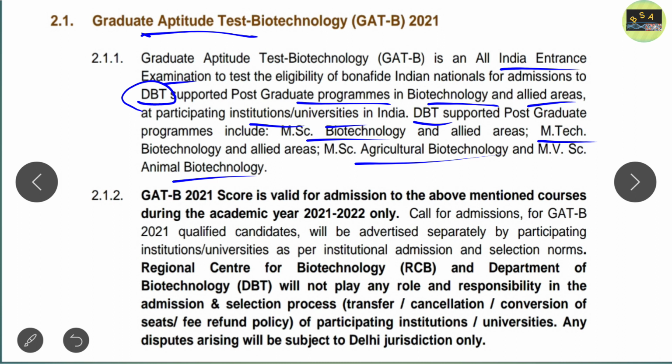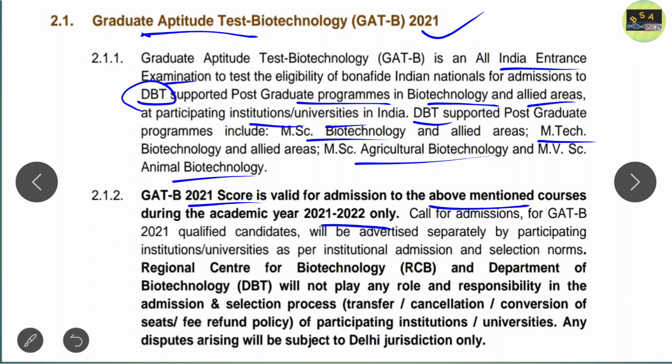Now, which score is valid for admission? As you all know, I already made a video that the application form for GATE B and DBT BET is released for the 2021 examination. So here we focus on GATE B 2021. The GATE B 2021 score is valid for admission to the above mentioned courses during the academic year 21-22